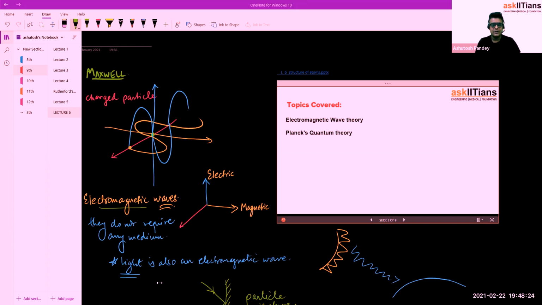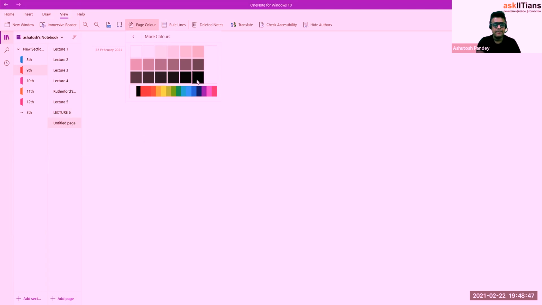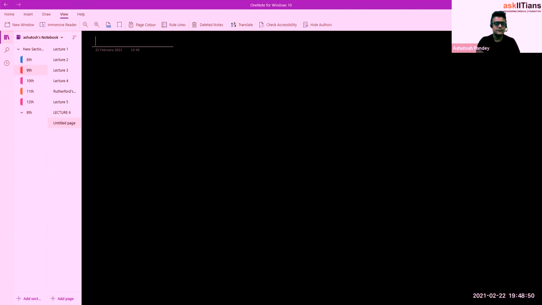So there were many observations. Okay, and Planck's quantum theory, let me add another page and we will discuss this quantum theory on the next page. So yes, see, there were many observations, like the photoelectric effect is one.